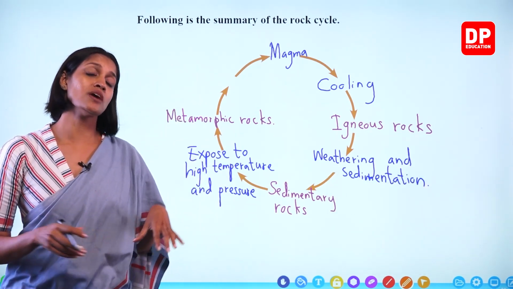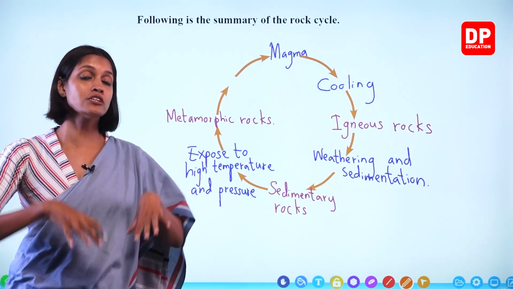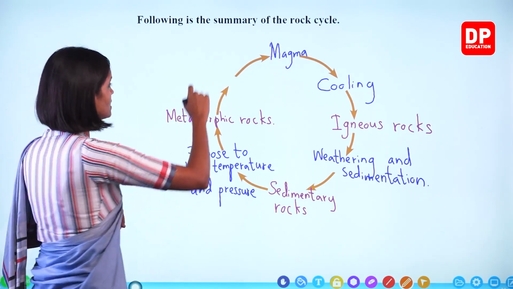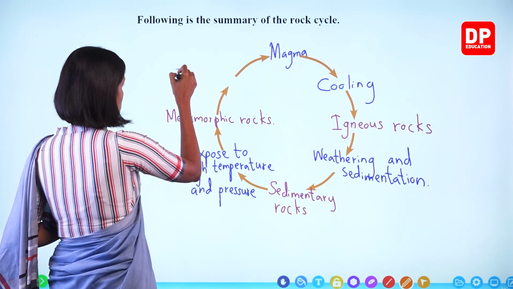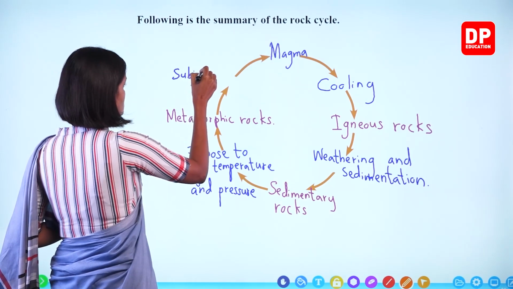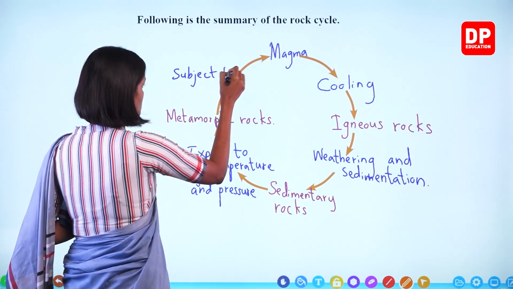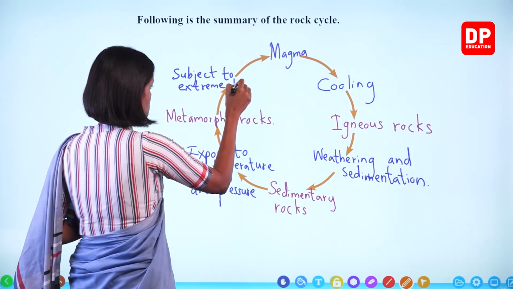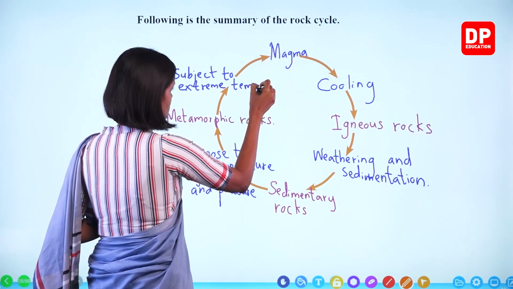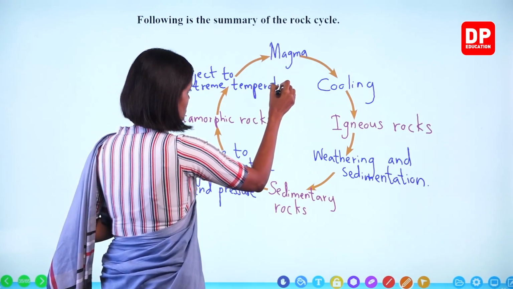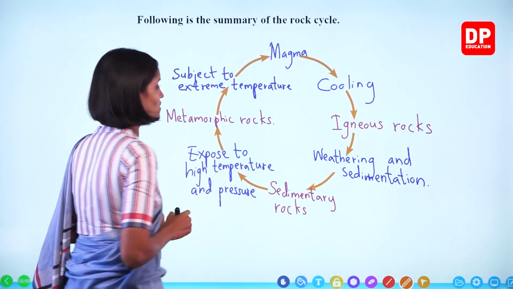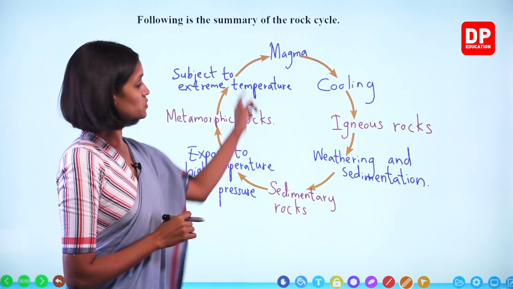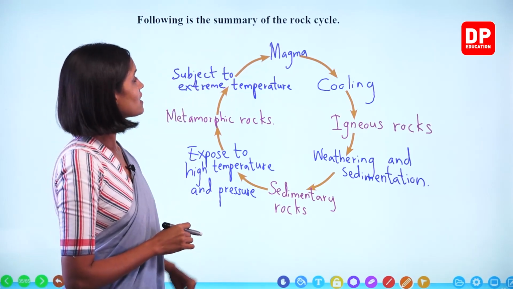Some of these metamorphic rocks are still subjected to extreme temperatures and they melt and form magma, right? Subject to extreme temperature, and then what happens, children? Again forms magma. So the cycle is completed, right?